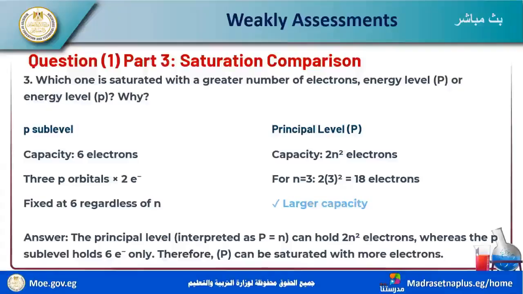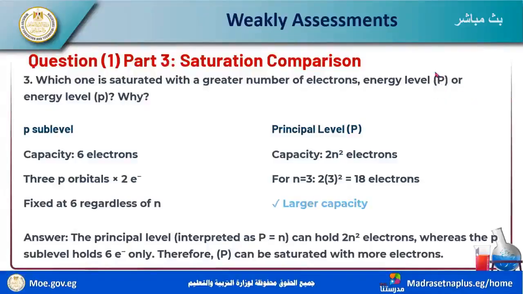We have p sublevels and the principal level. What's the difference? We have K, L, M, N, O, P, Q. What is the difference between P and p? P is the principal level, energy level, but p is a sublevel.